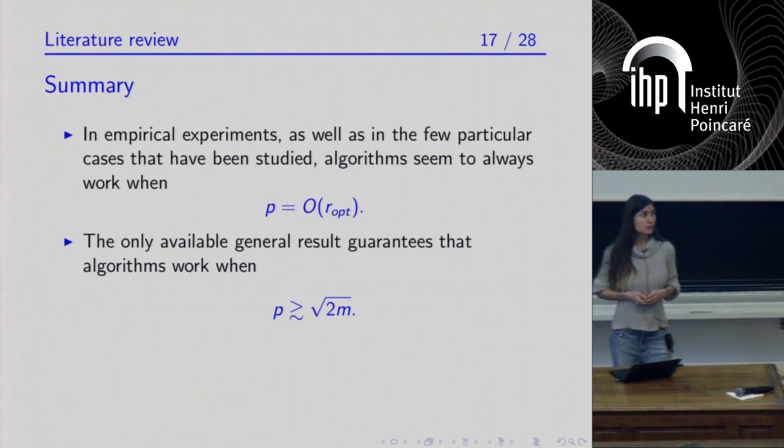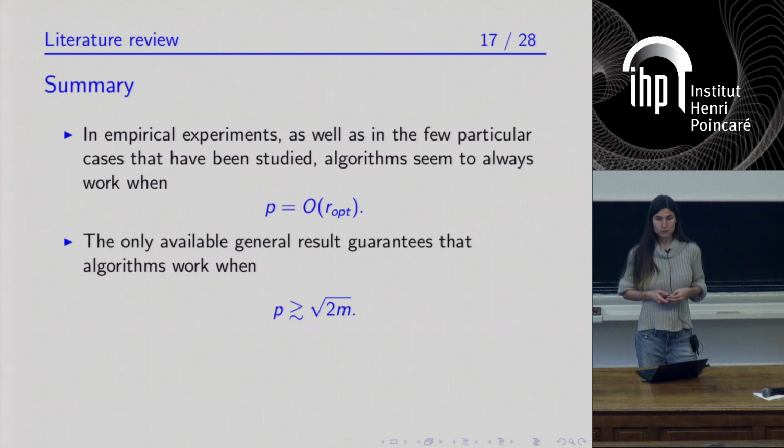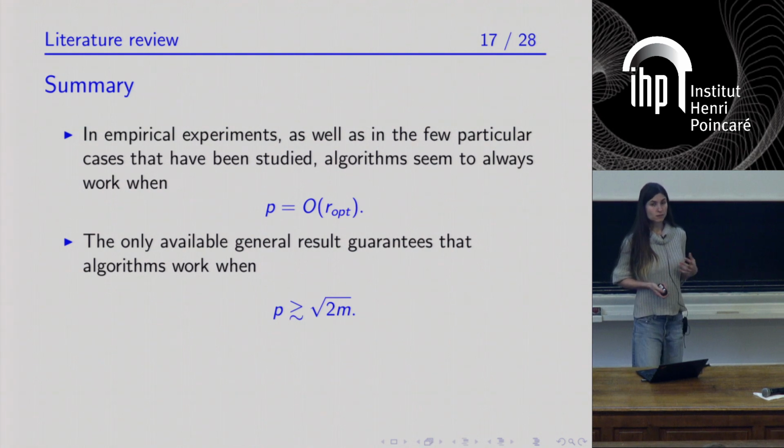So to summarize, we've seen that in numerical experiments, as well as in the few theoretical situations that could be theoretically studied, the Burer-Monteiro factorization has no second-order critical point as soon as P is of the order of the optimal rank. But the results that I've just stated, that apply to generic semi-definite programs, only guarantee that this happens when P is larger than square root of 2m.